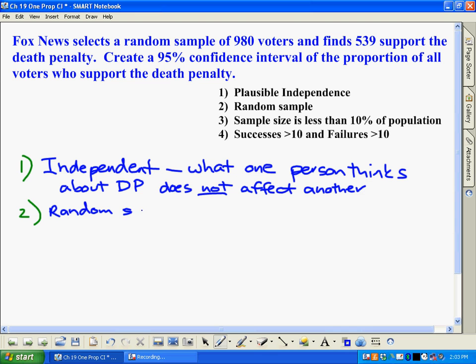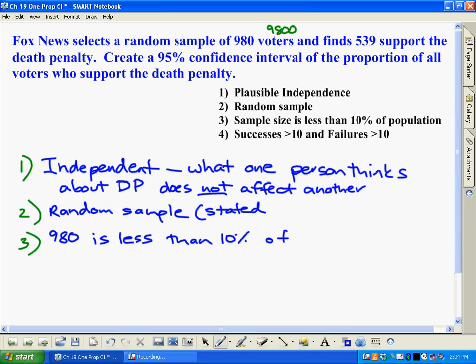Alright, next up, is our sample size less than 10% of the population? Is it fair to say that if you multiply this by 10, which would be 9,800, there are more than 9,800 voters out there? Well, definitely. So we'd say 980 is less than 10% of all voters.